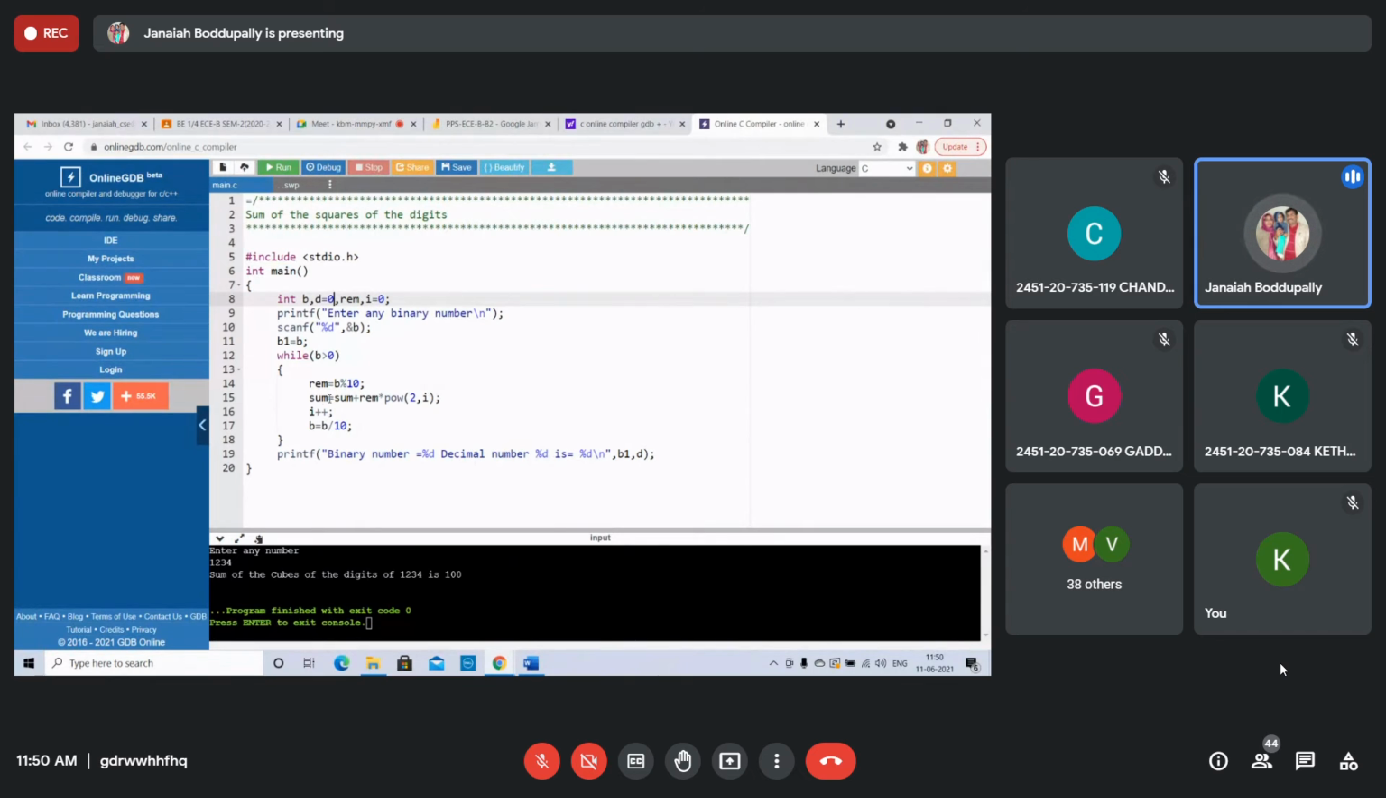This is nothing but the decimal number. Decimal equals decimal plus, not sum, decimal plus remainder into power of i. For our convenience, sum is this. We are converting binary to decimal. Right? i equal to i plus 1 or i plus plus, both are same. B equal to B1, comma D.